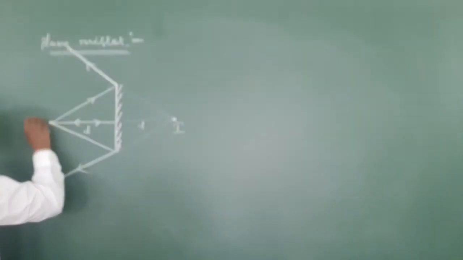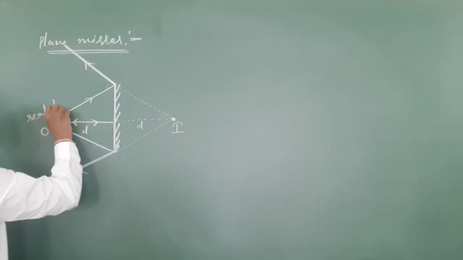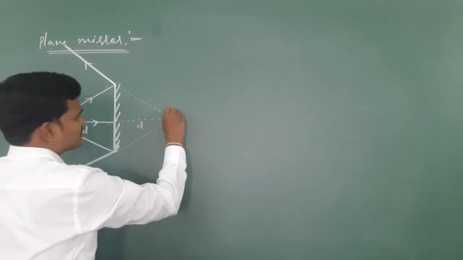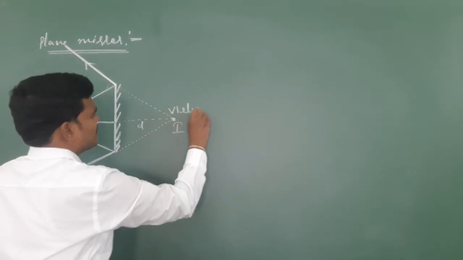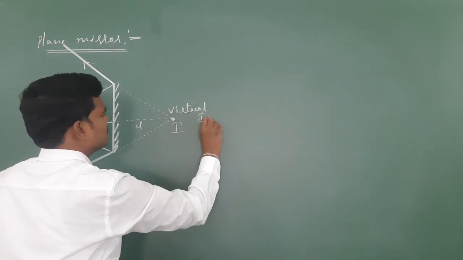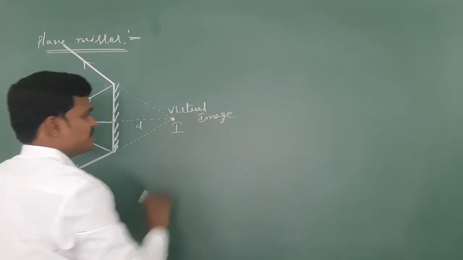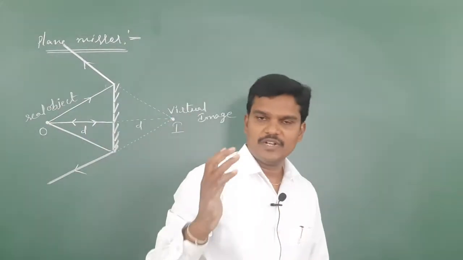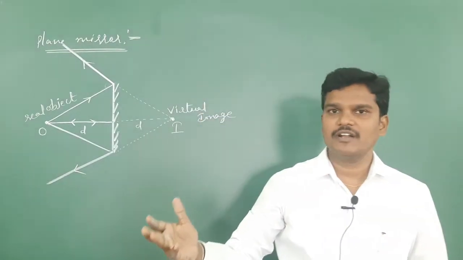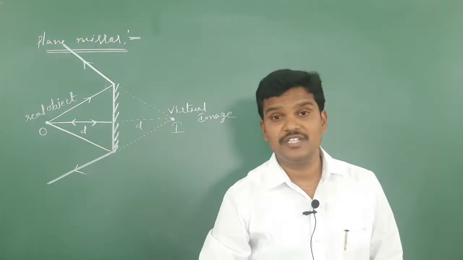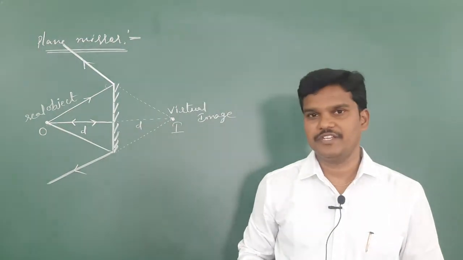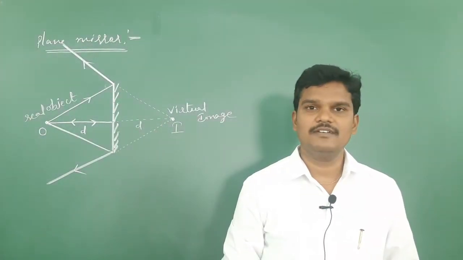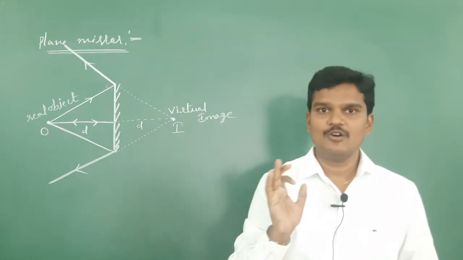See, this is the real object. If I place any real object in front of a plane mirror, it produces a virtual image. This is the virtual image. So if you place a real object in front of a plane mirror, we are going to see a virtual image. Whenever I draw dotted lines, keep in mind that is not real, that is virtual.